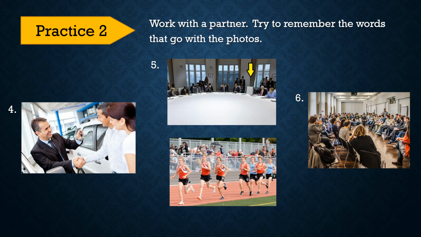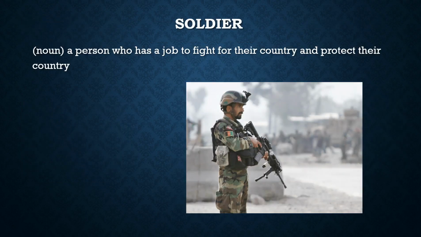Can you find these three words in these three pictures? Pause the video and take a minute to test yourself. Okay, number 4 is representative. Number 5, representation. Number 6, self-government. We're almost finished.